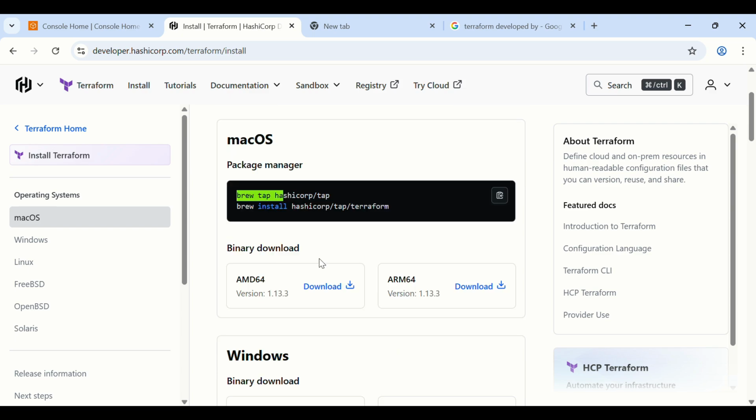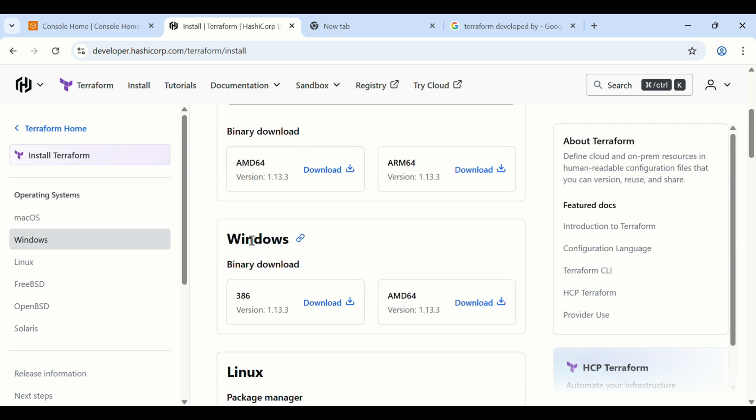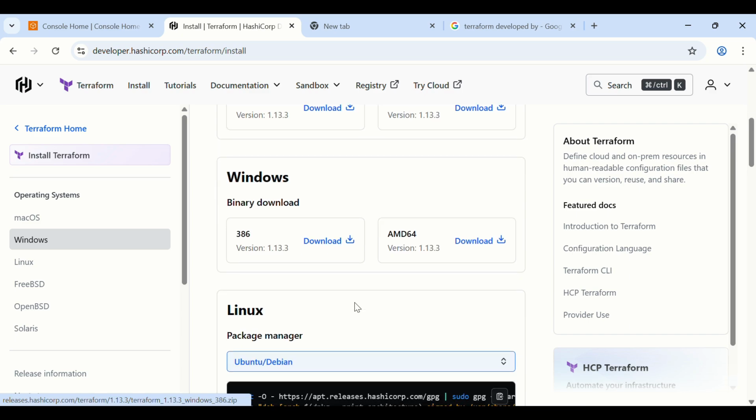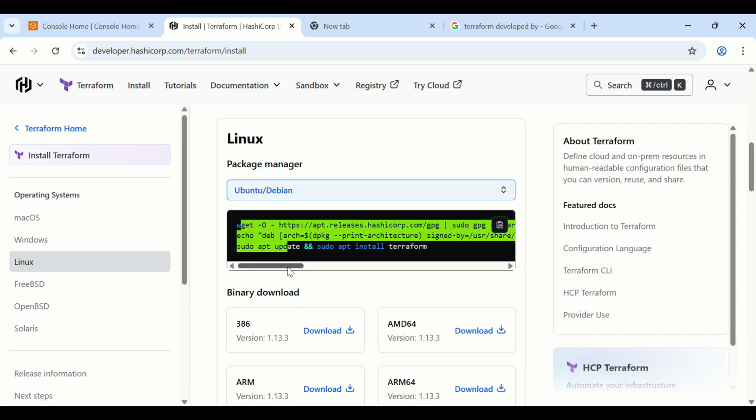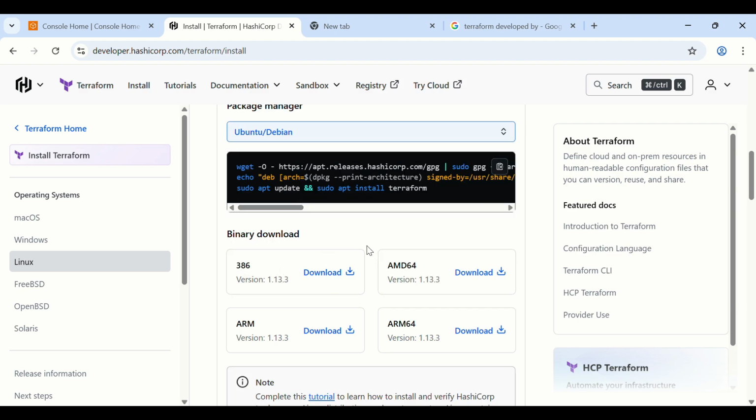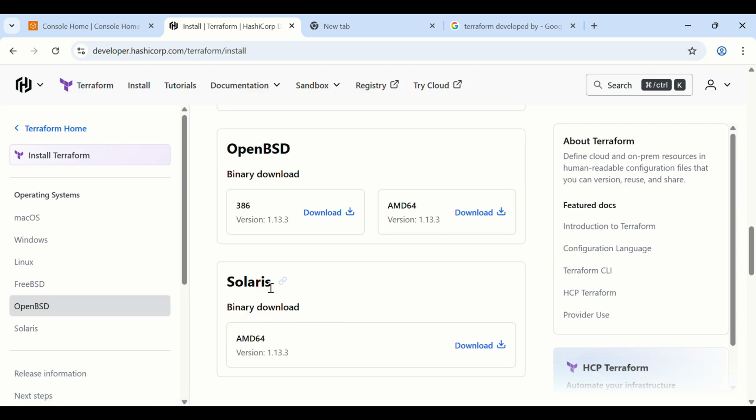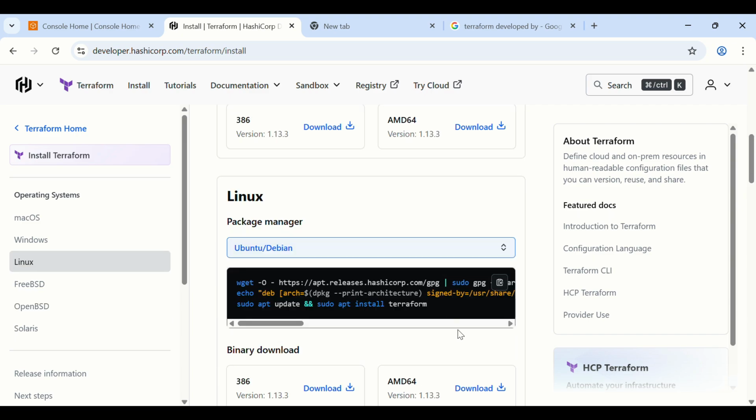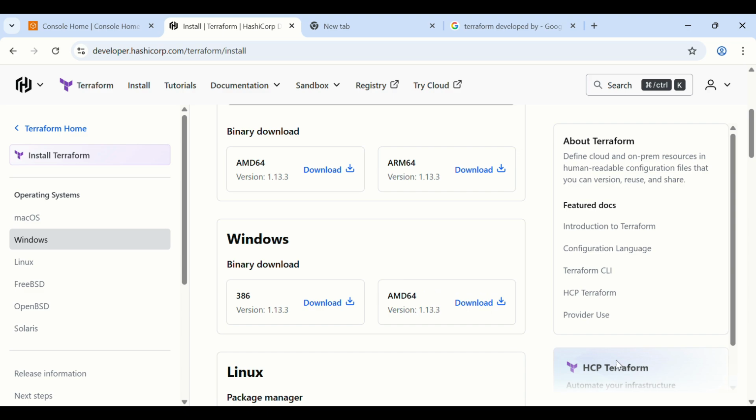Then there are binary downloads as well. If you are using Windows, there is a binary download. If you are using Linux, then run these commands, or you can download manually as well. Then FreeBSD, Solaris, OpenBSD. Okay, I am using Windows. Let's go there. This one, Windows, and this is AMD64. I am using AMD64.